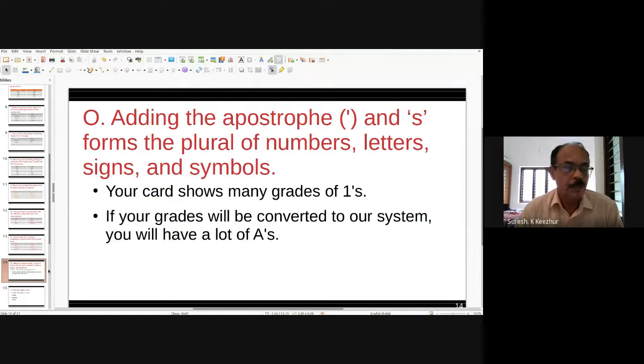Stadium, stadiums. Memorandum, memoranda is the plural form; memorandums is also used in certain cases. Aquarium, aquaria or aquariums. Symposium, symposia or symposiums. Medium, media or mediums. Both are used.